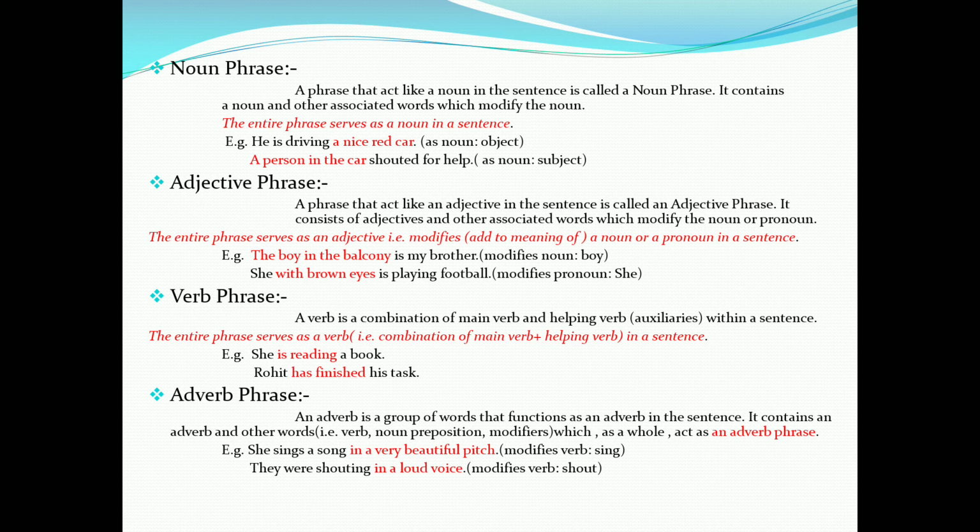Here, with brown eyes works as an adjective phrase. Third one is verb phrase. A verb phrase is a combination of main verb and helping verb within a sentence. The entire phrase serves as a verb in a sentence.